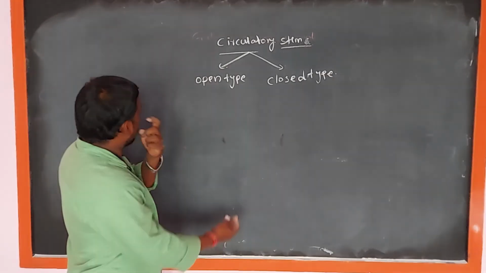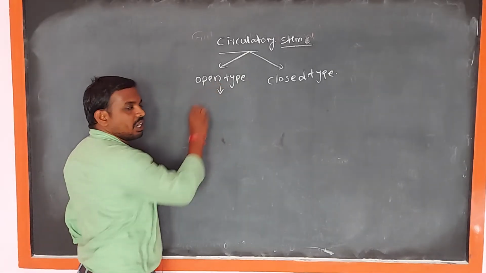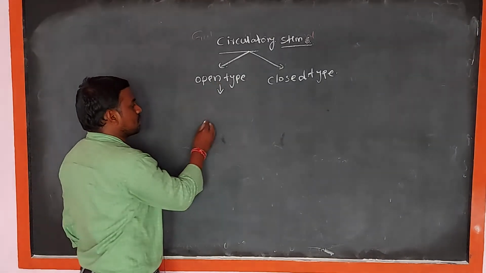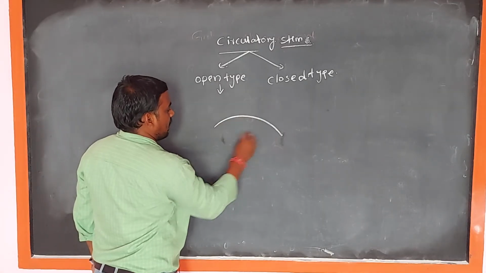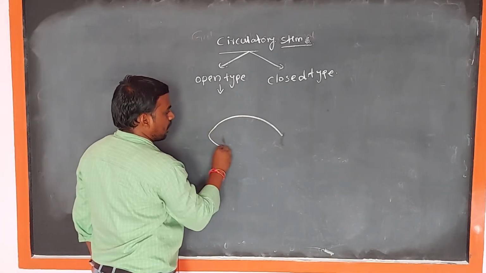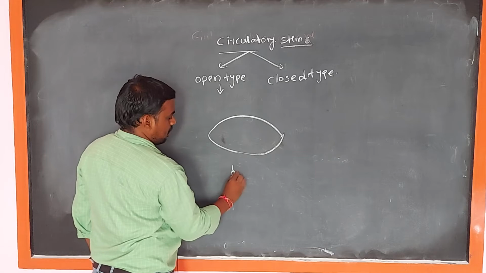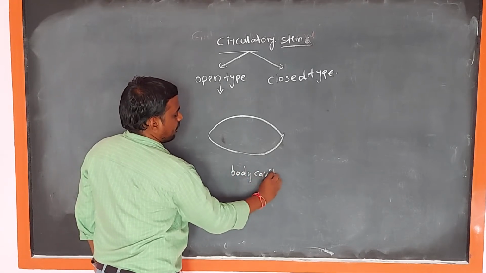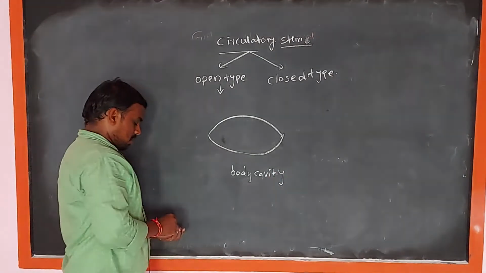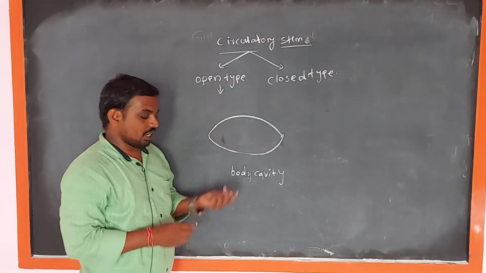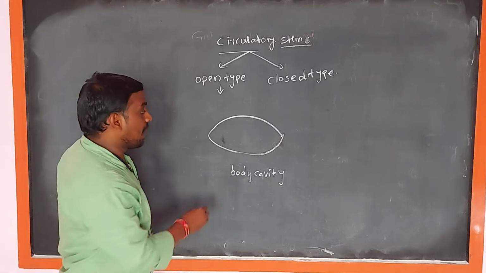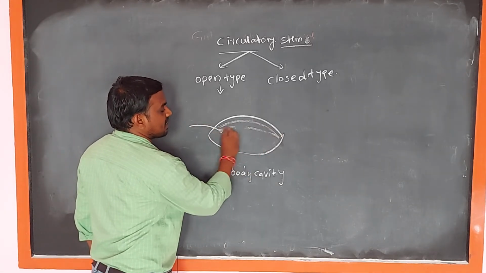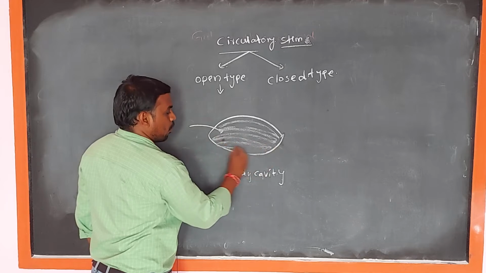First, let us explain the open type of circulatory system. In the open type of circulatory system, the blood flows through the empty spaces or body cavity.